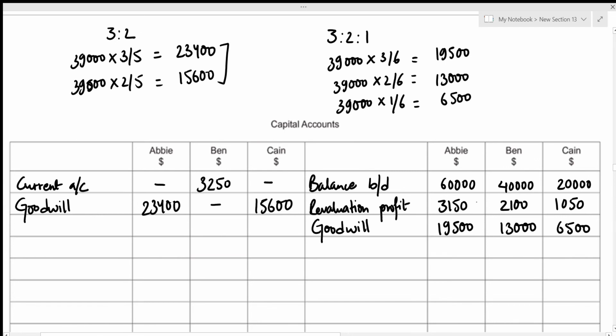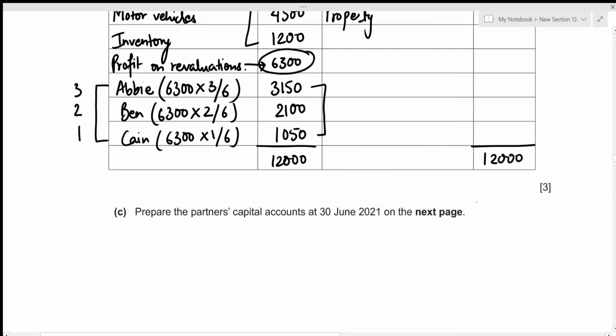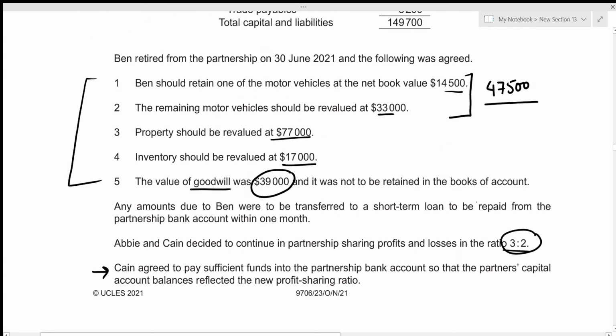Let's have a look at the additional information to make sure that we did not miss anything. Okay, the very first one. Ben actually took one of the motor vehicles at the net book value of 14,500. So he needs to pay this amount into the partnership account, right? And while paying the amount, it decreases his capital account balance, and the decrease in capital account balances is to be recorded on the debit side.